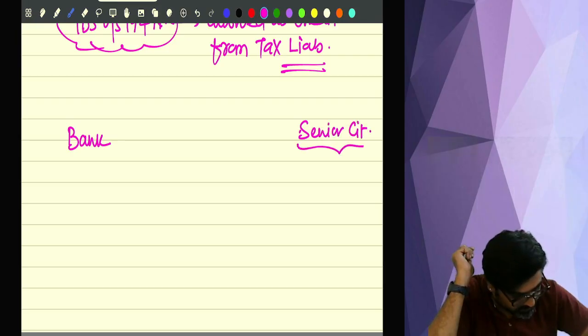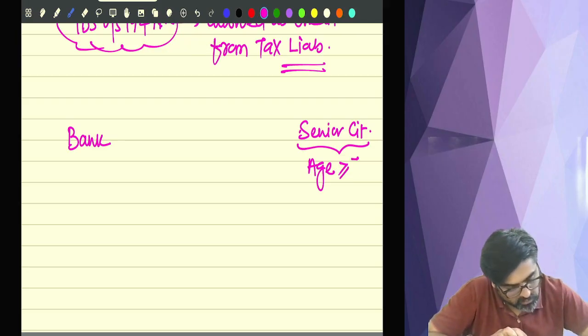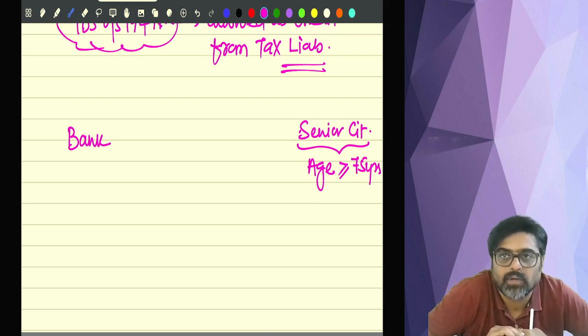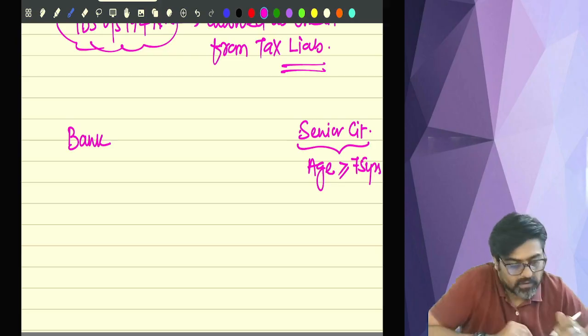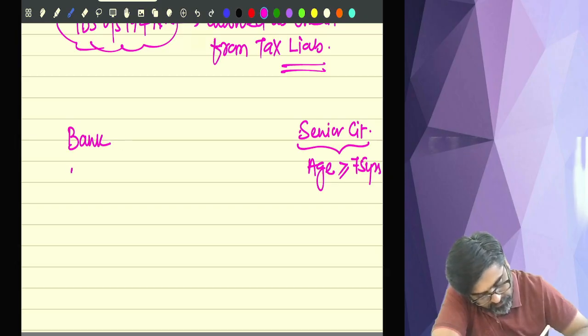Now the age of this senior citizen should be greater than or equal to 75 years. So what is your age? Hello, senior citizen, what is your age? 75 years or more. Okay. Now this senior citizen is having an account in the bank.